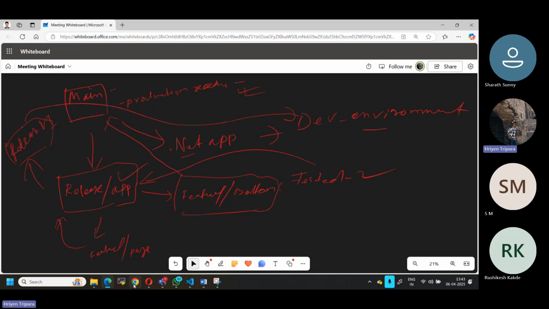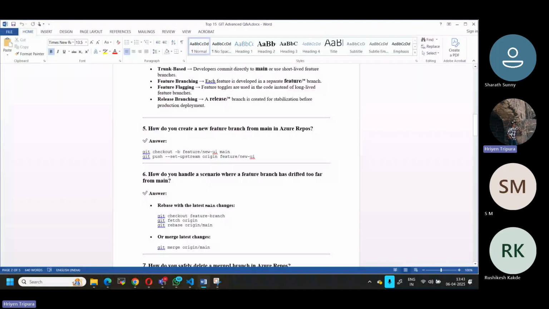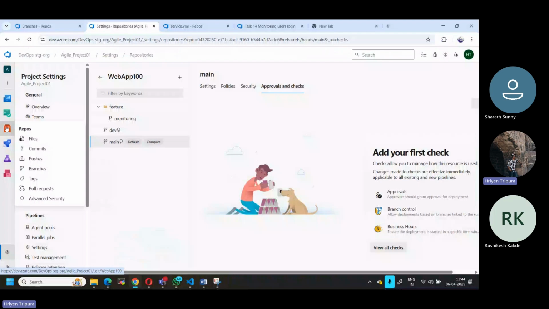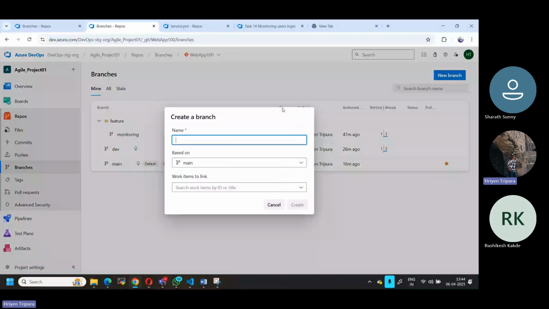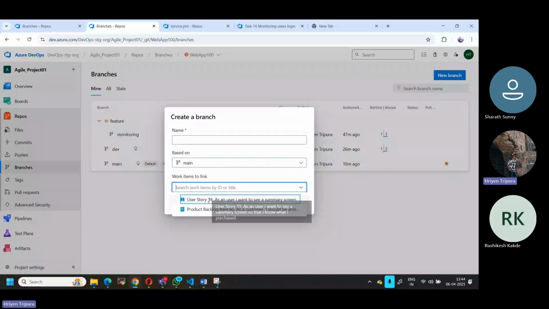Now, let's go with the next question. How do you create a new feature branch from main in the repo? That is very simple, and we have already seen this. We can use git checkout -b and the name of the branch. Otherwise, if you want to create it from the GUI mode, go to Branches, select the base as main, and give a branch name. That's it, your work is done. If you want to select a work item, you can give it during creation. That's also possible.